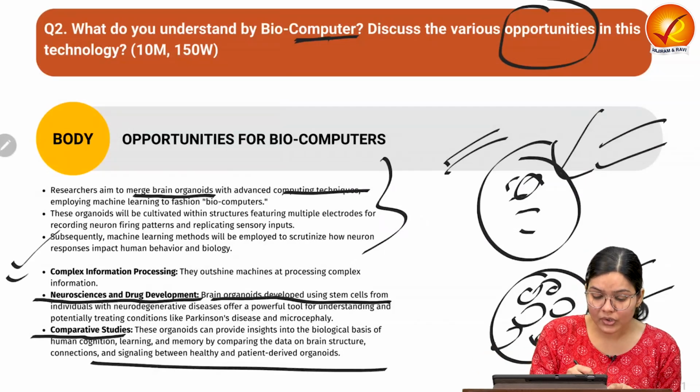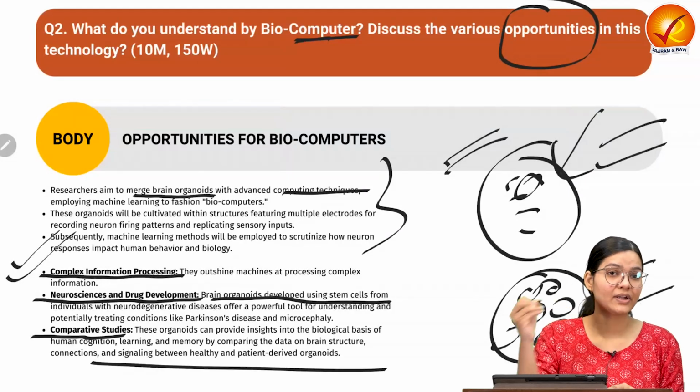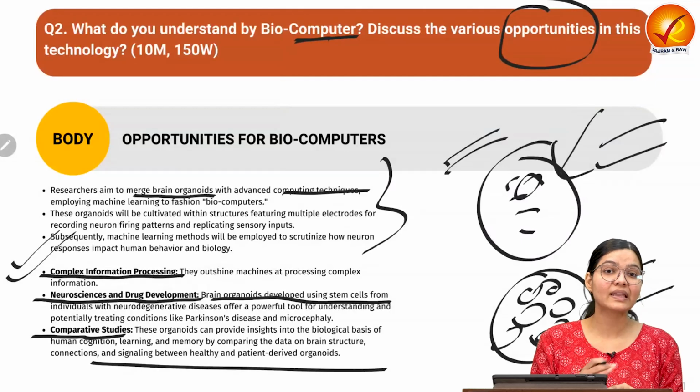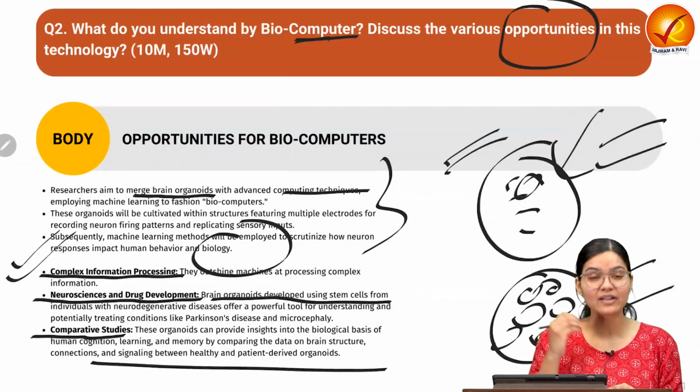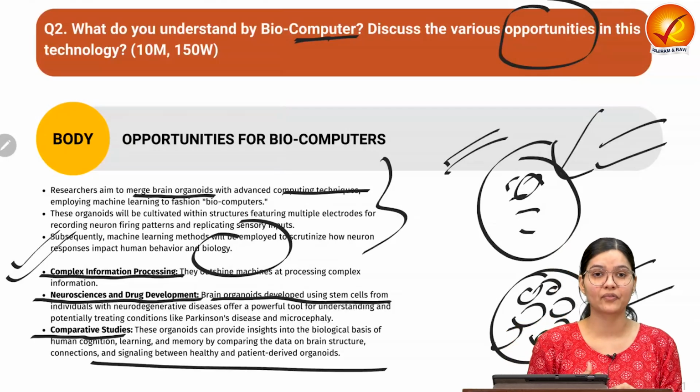So we also want to understand how complex information processing can be done with the help of the human brain. As we know, the human brain can outshine the machines we presently have with respect to processing complex information.